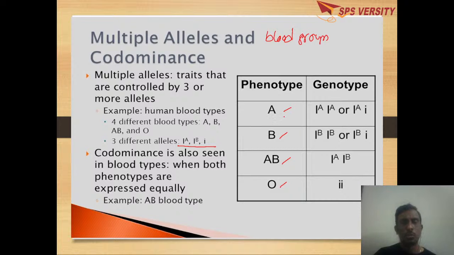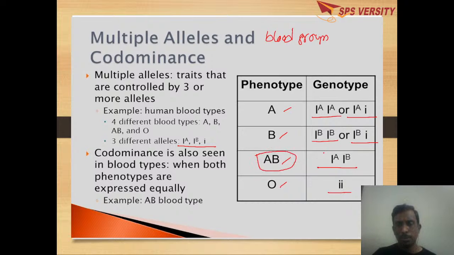When you take A blood group, it has a homozygous genotype and a heterozygous genotype. Homozygous is IAIA, heterozygous is IAi. B is also homozygous, IBIB, and heterozygous, IBi. But when you come to AB, only heterozygous IAIB. And O is both small i, ii.